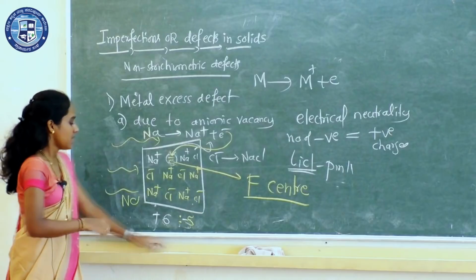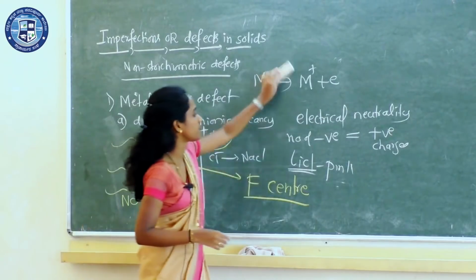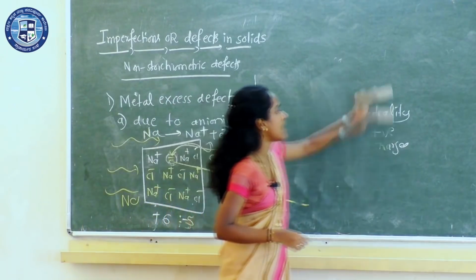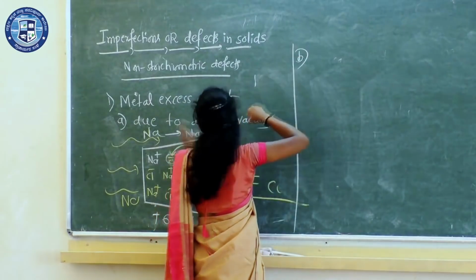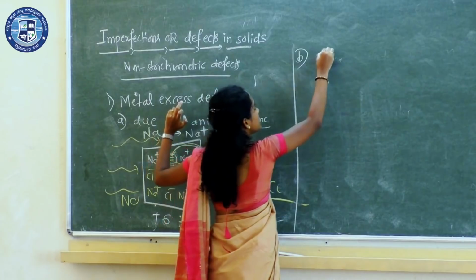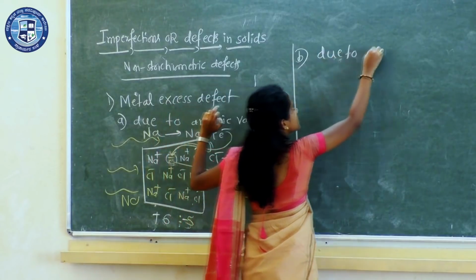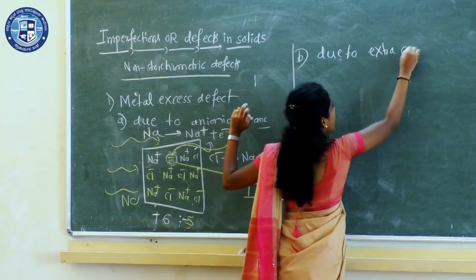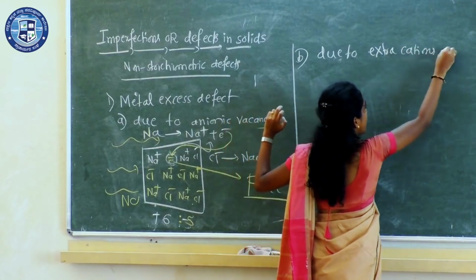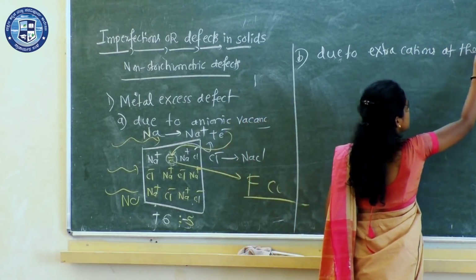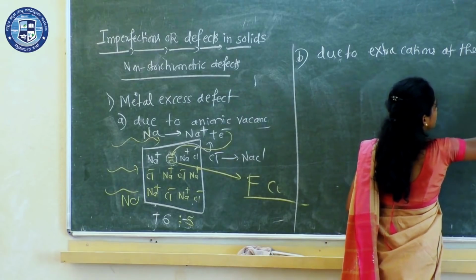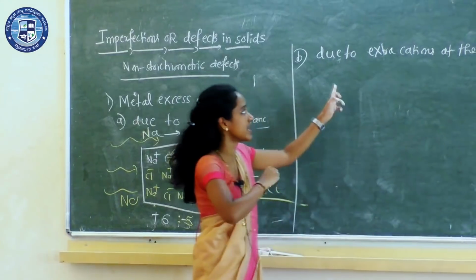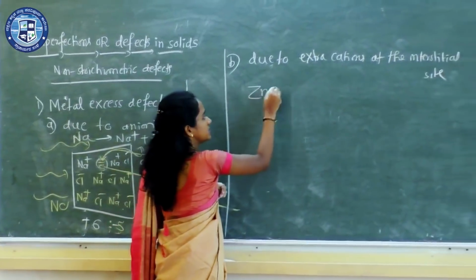Now what is the second type? Metal excess due to extra cations at the interstitial site. One more type under metal excess only, that is due to extra cations at the interstitial site. Okay, at the interstitial site, see zinc oxide.